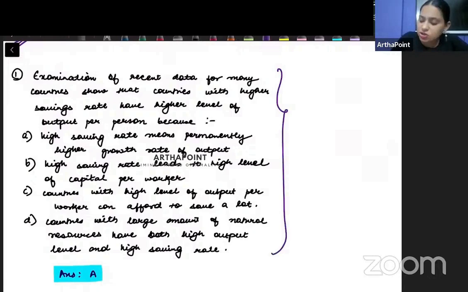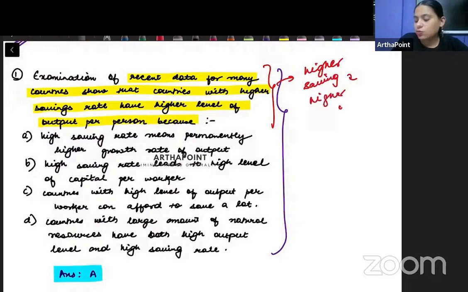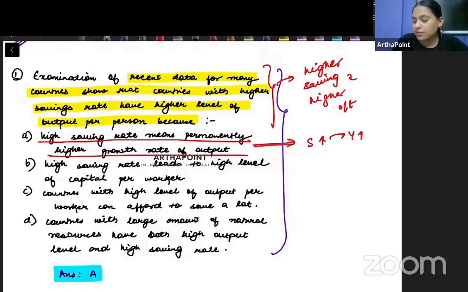It says estimation of recent data for many countries show that countries with higher savings rate have higher level of output per person, right? So this is saying that those countries which have higher saving, they have higher output, right? And now this is asking you, why do you think that will be true? So read the first option. High saving rate means permanently high growth rate of output. So this is telling me that if savings rate is high, output will be high.